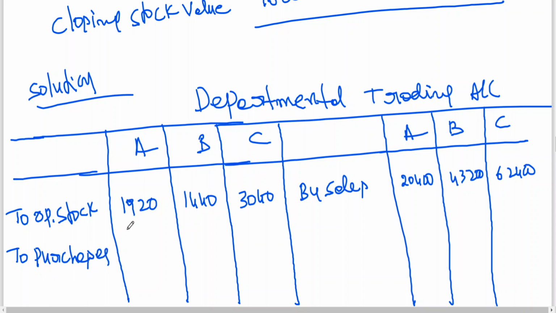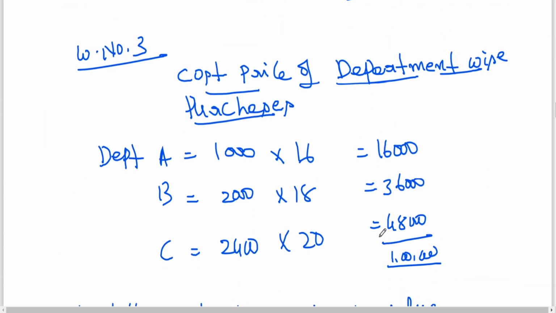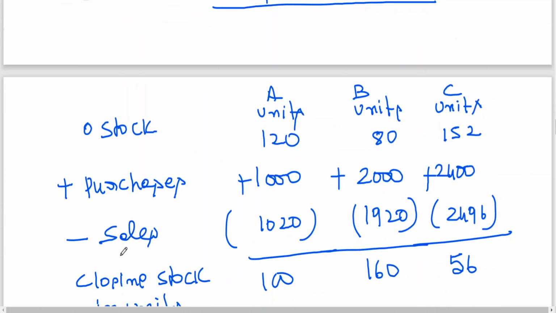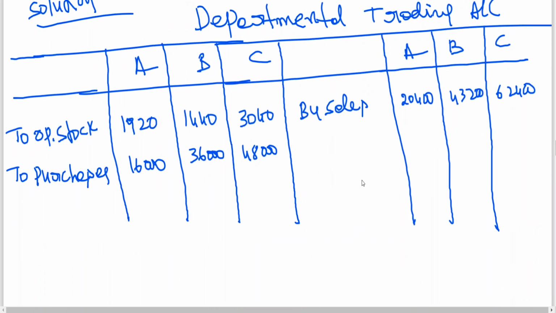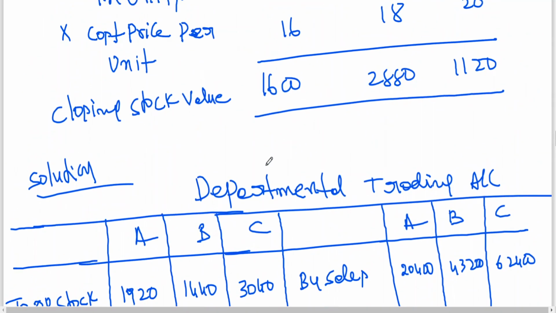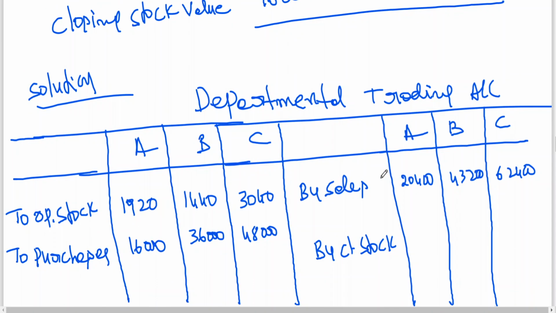Purchase also we got it, in working notes number 3: 16,000, 36,000, 48,000. Okay. Now you can go for closing stock. Just now we have ascertained the closing stock value also, working notes number 4: 1600, 2880, 1120.